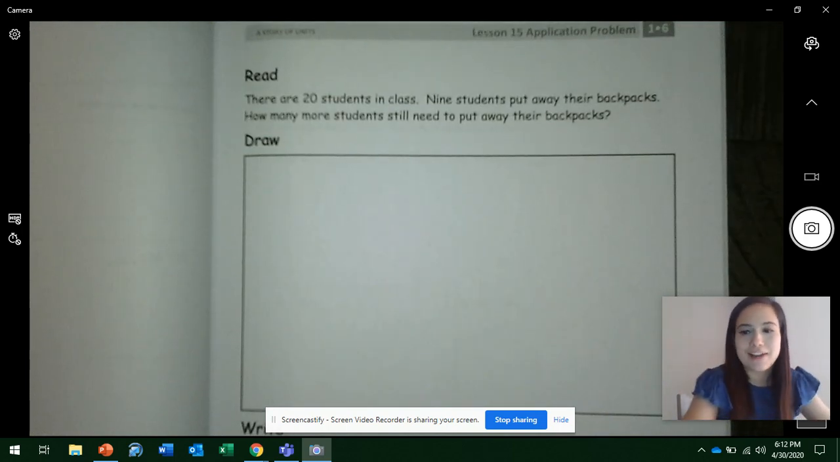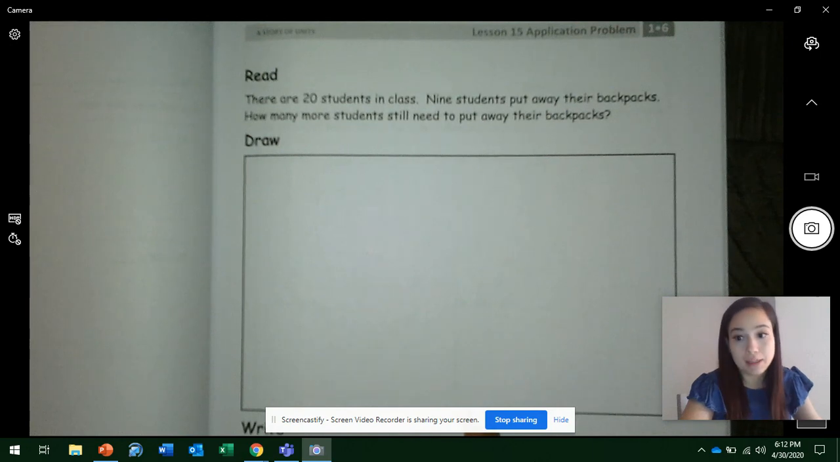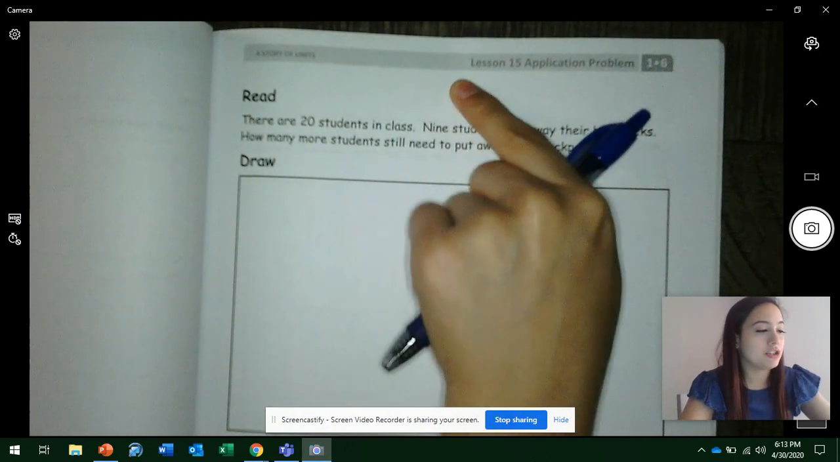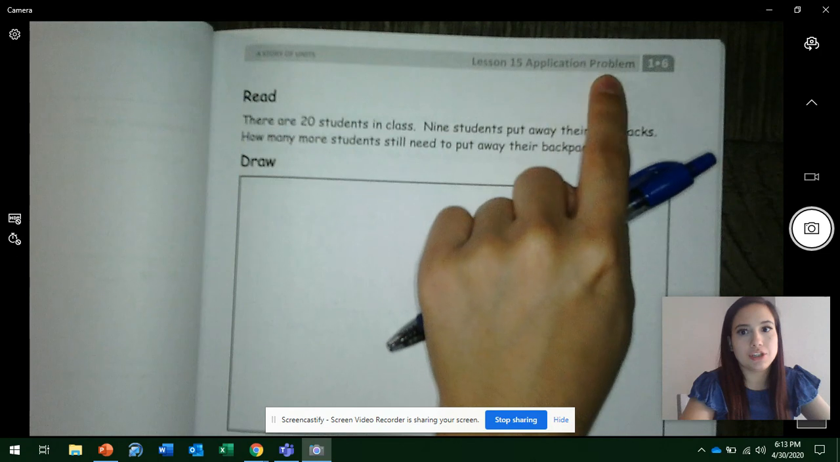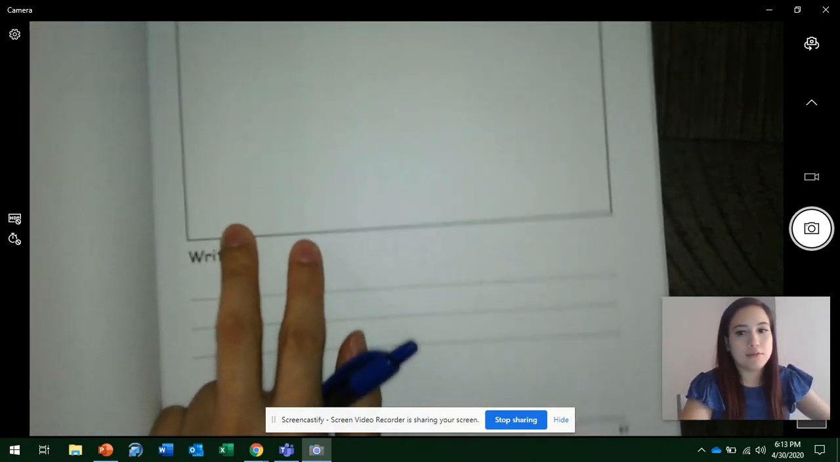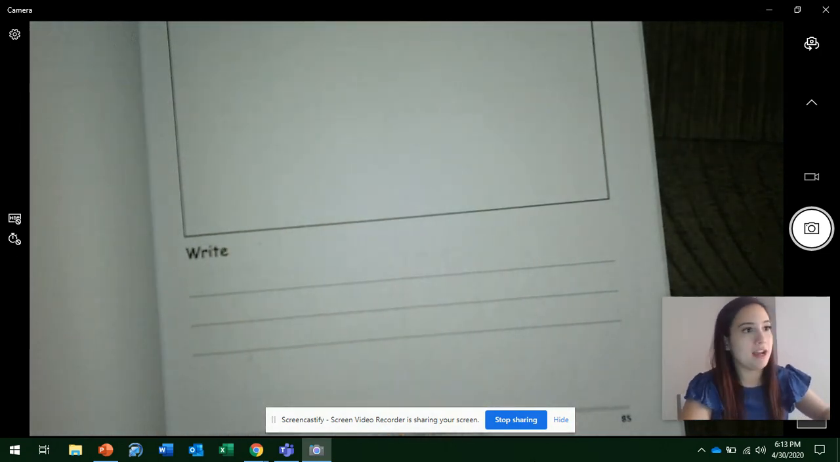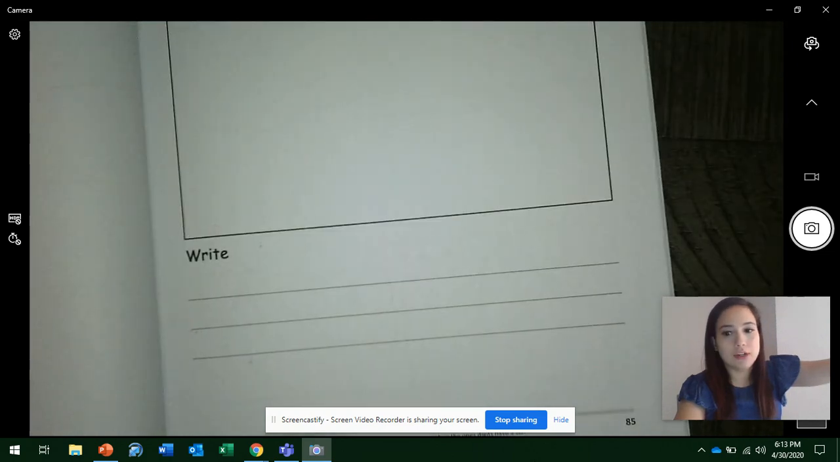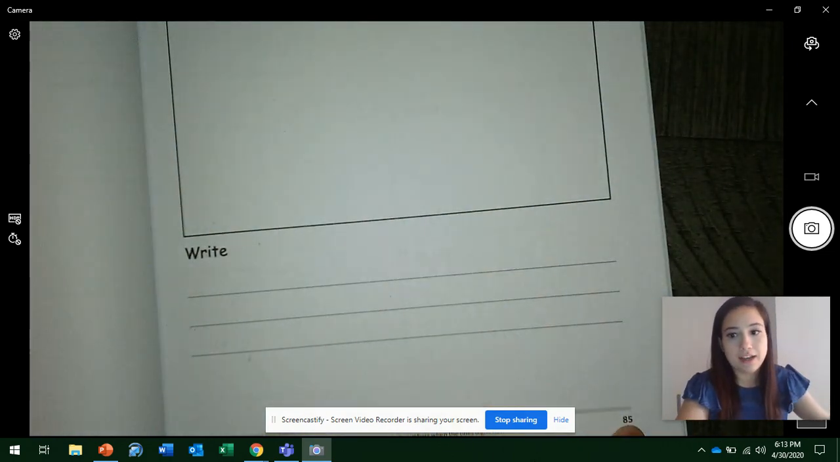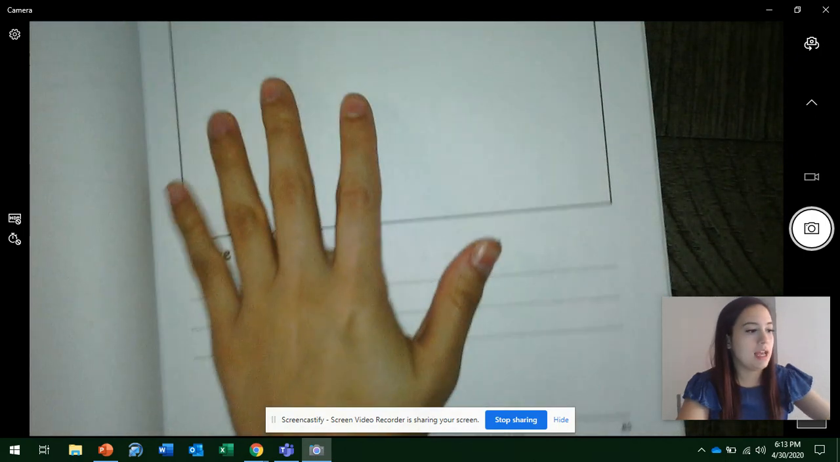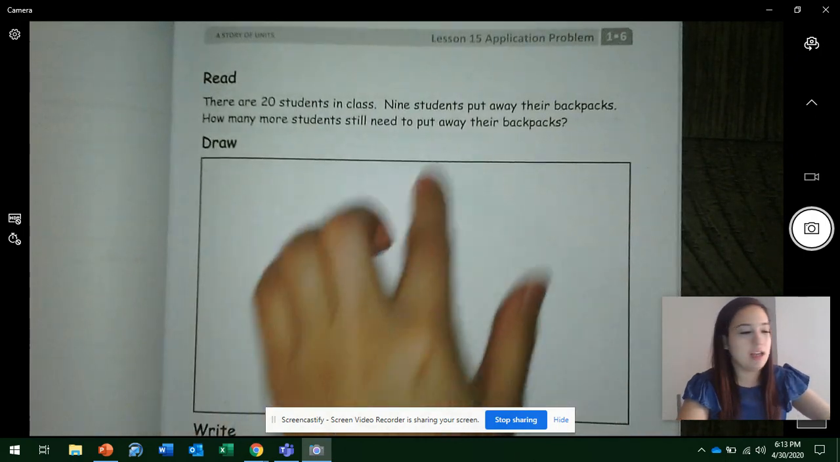Today is finally Friday. And today we're going to do lesson 15. Yes, we're skipping lesson 14. So make sure that you're on the correct page because we're going to start with our application problem. At the top, it should say lesson 15 application problem. And at the bottom, your page number should be 85. Let me see if we can focus a bit more. I think there. 85, make sure at the bottom. And lesson 15, it should say at the top.